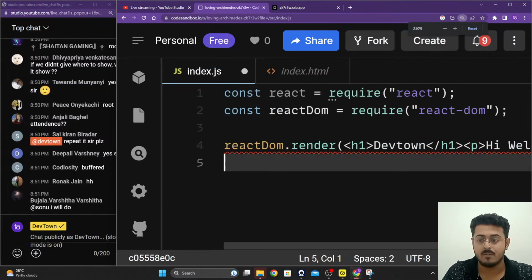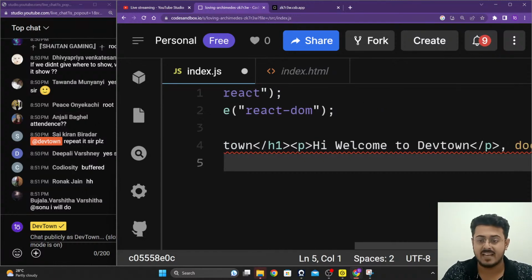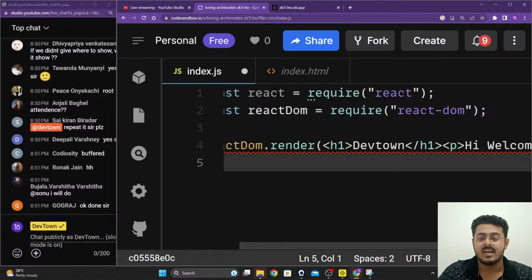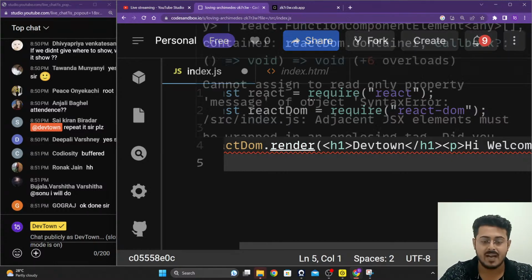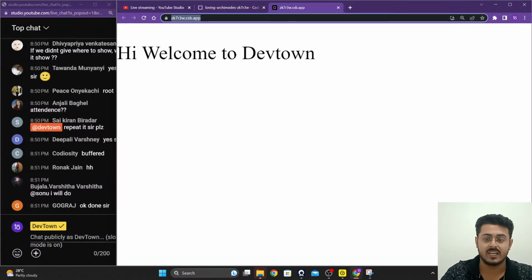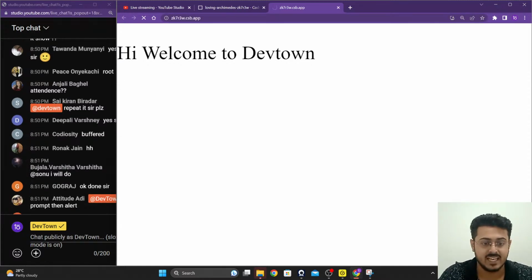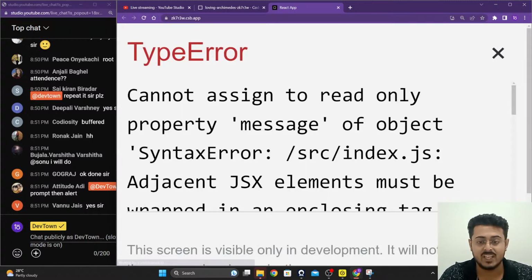So I want to have a big and bold h1 on our screen, as well as a paragraph tag right over there that contains some small text inside of it. Okay, but if I'm saving this and going back to my website, you will be able to see that it is not working. It is going to give me an error. As you're able to see right over here, give it a second. You will be given an error right over here, guys.